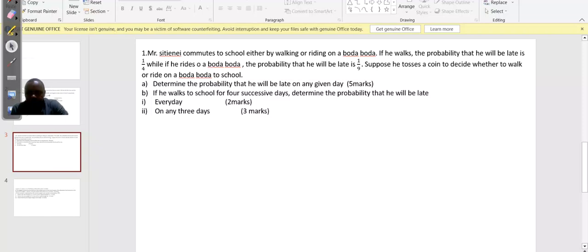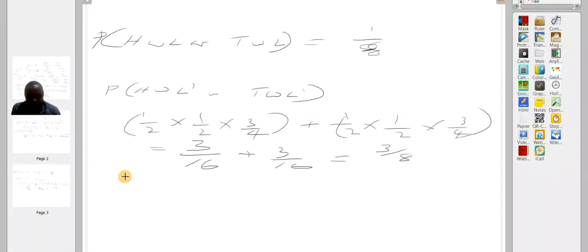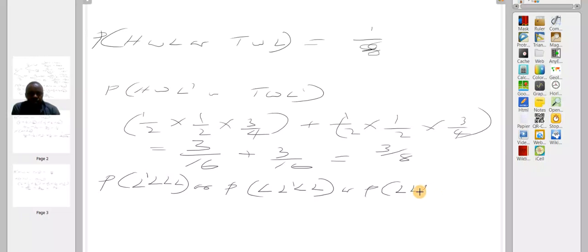That means the probability of him not being late on the first day and then being late on the other 3 days, or being late on the first day, not late on the second day, and late on the third and fourth days, or late on the first and second days, not late on the third day, and late on the fourth day, or late on the first, second and third days and not late on the fourth day. So you can simply find this probability and multiply by 4.